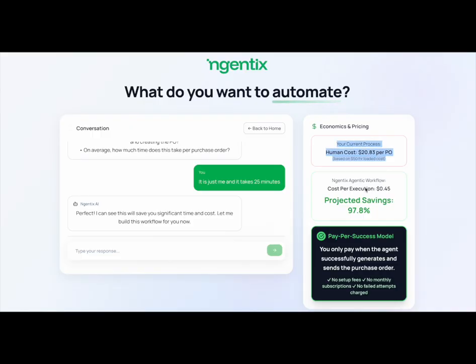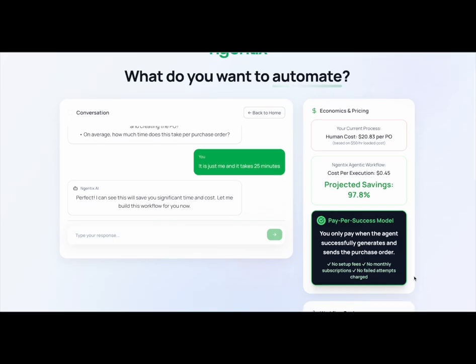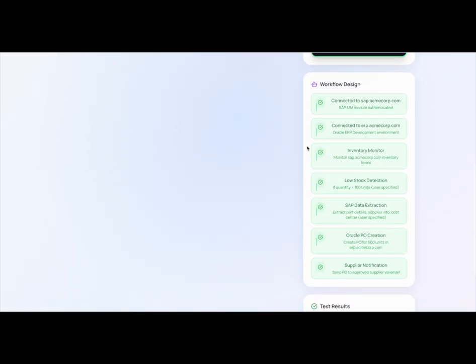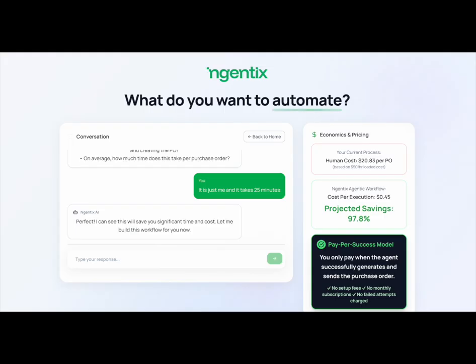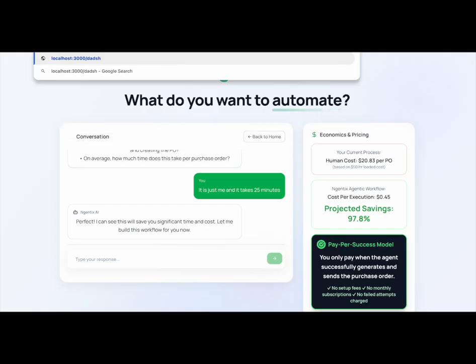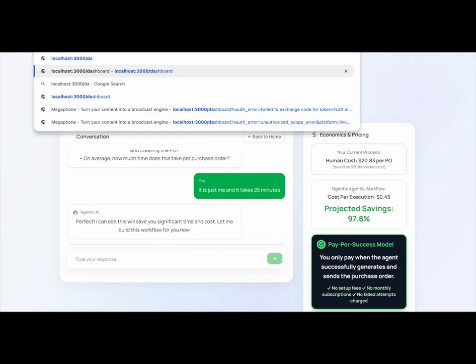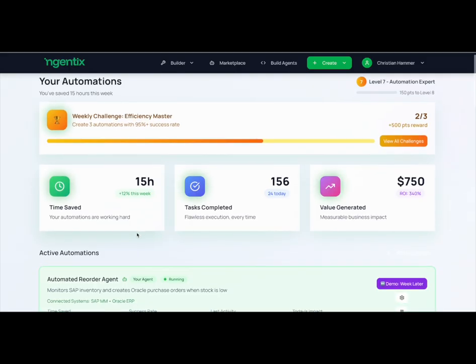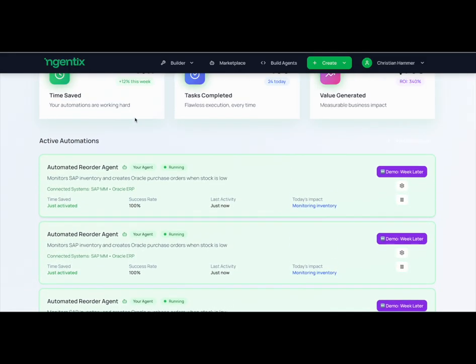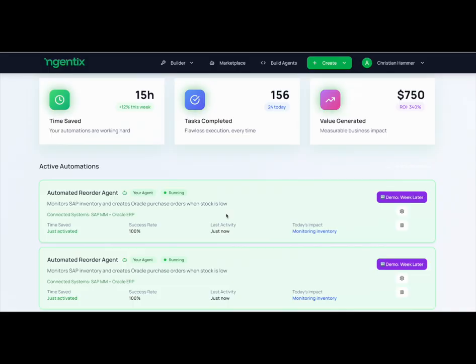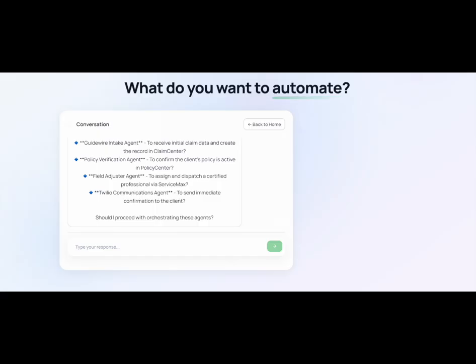It's actually right below that, the cost per execution, because that's how we charge, is pay per success model. When it runs, when it does the job, that's when we get paid. And it wants you to know what your ROI is right up front. Here's the workflow design and steps. It ran a test successfully. Everything looks good, so I can turn it on. And I'm going to jump over to my dashboard because I've actually created this agent before and I don't want to do it again. But you can see here's a bunch of instances of it running, how successful it's been, when it just last ran, etc.